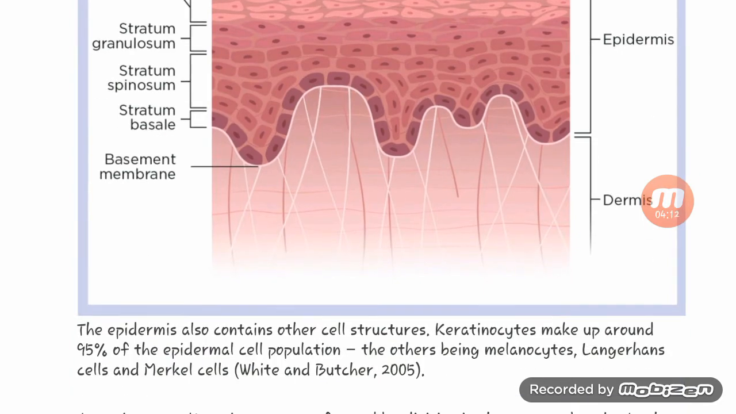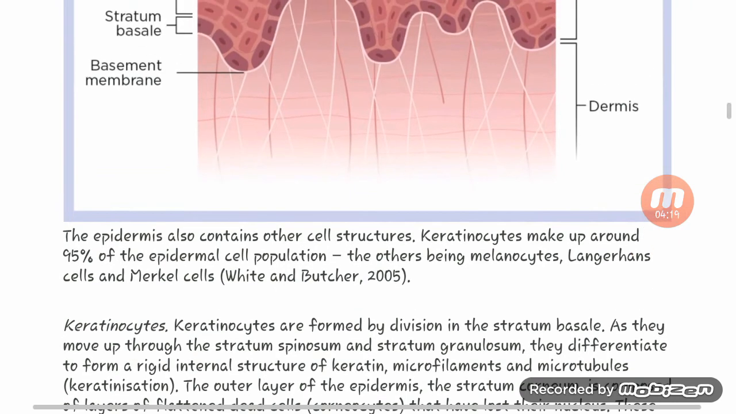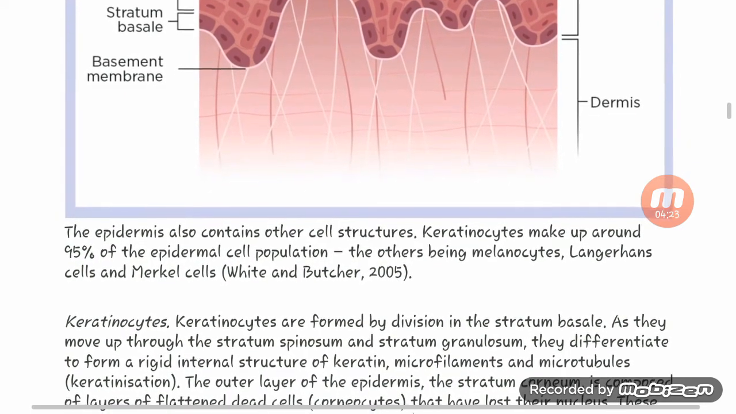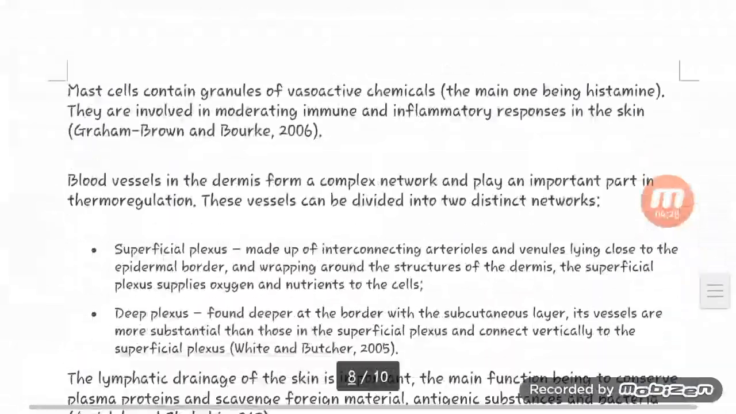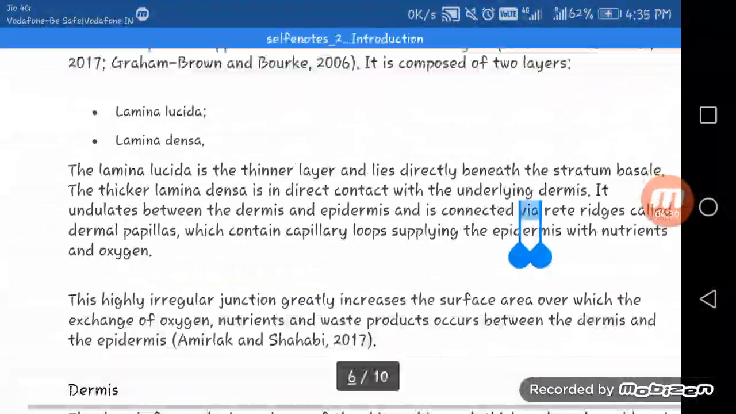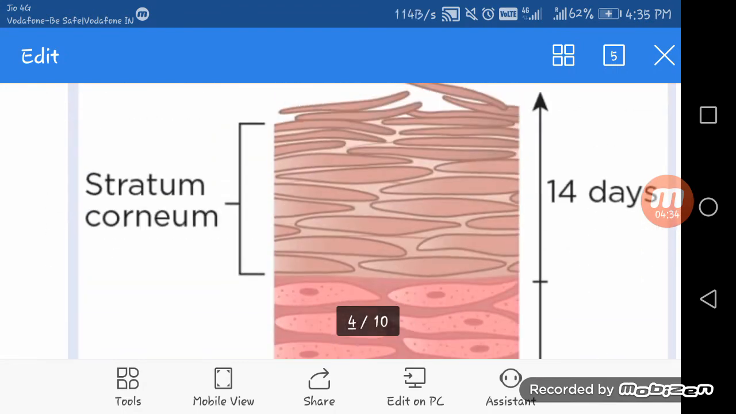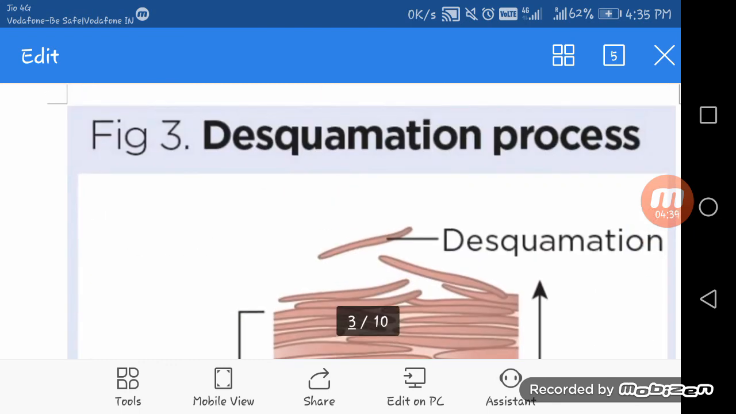So next is the dermis. The epidermis also contains other cell structures. Keratinocytes make up around 95% of the epidermal cell population. So you can see this diagram. This is the 14 days, and then after 14 days the stratum corneum is removed. This is the desquamation process of the skin.